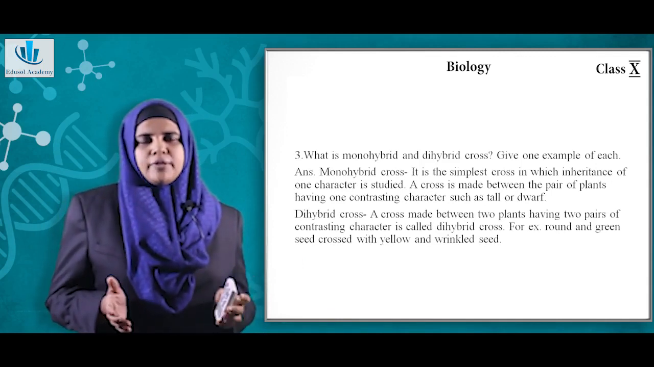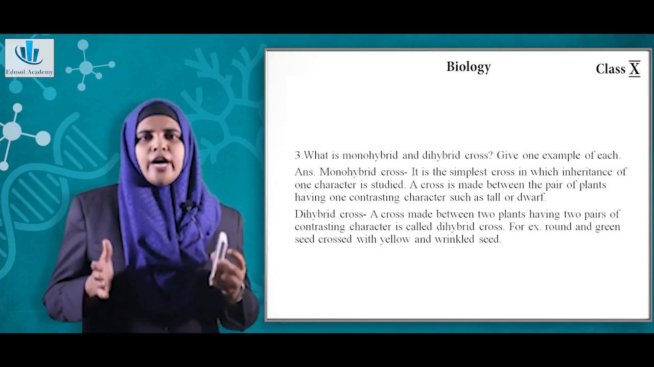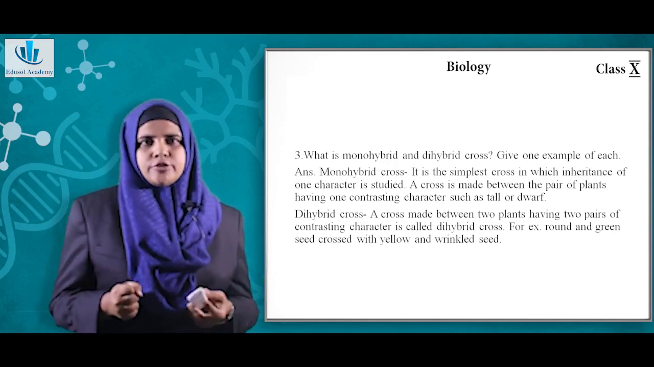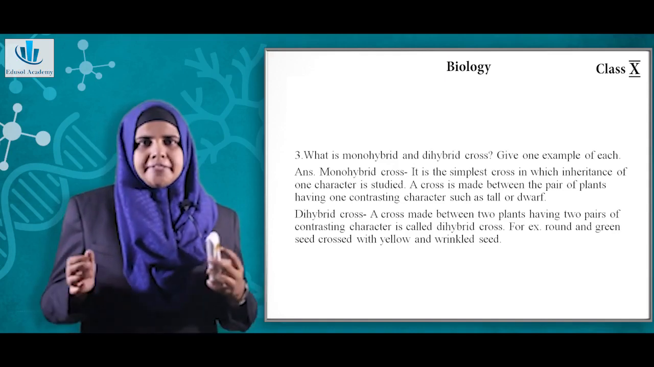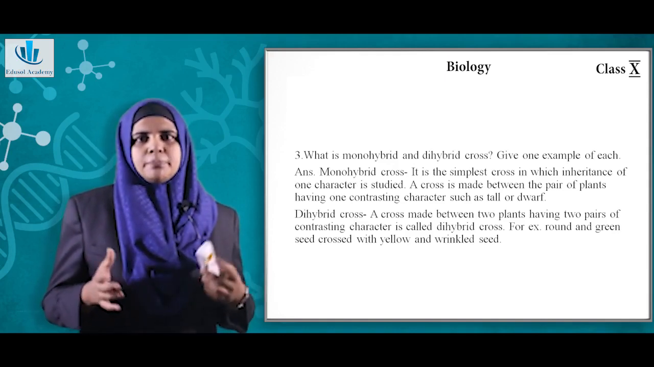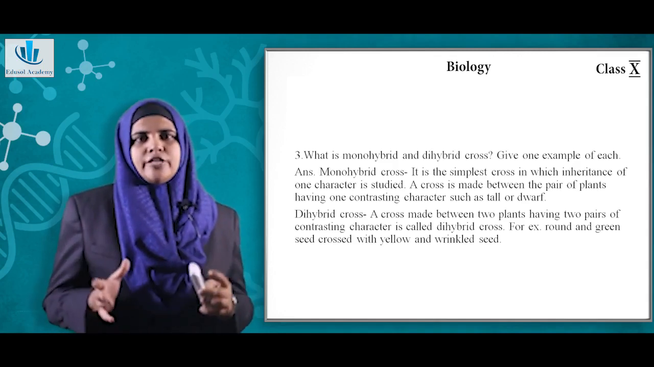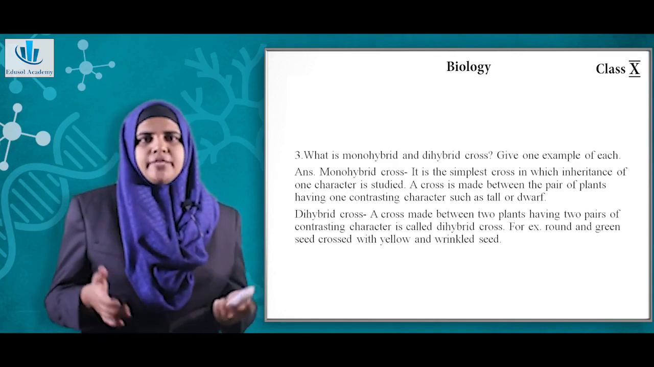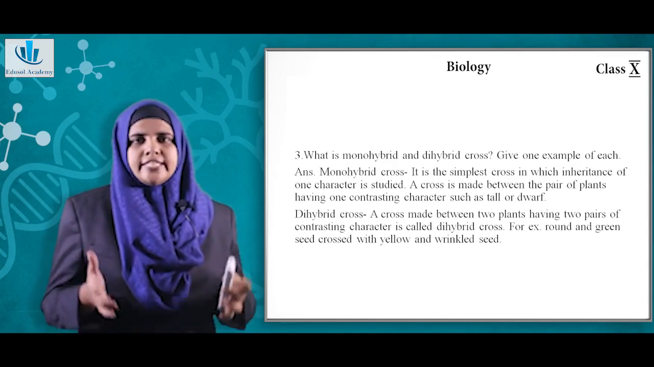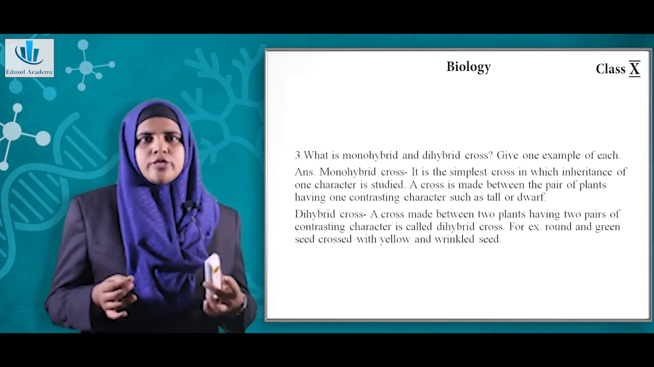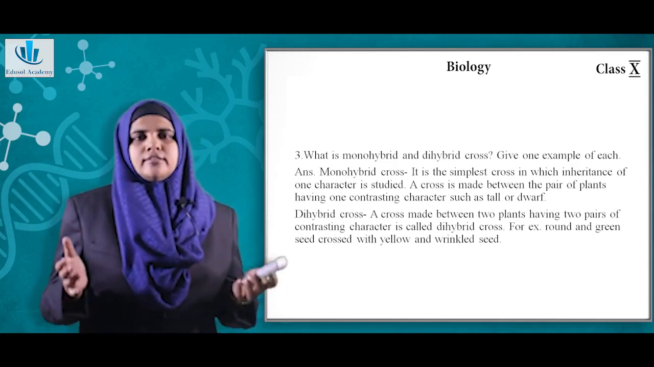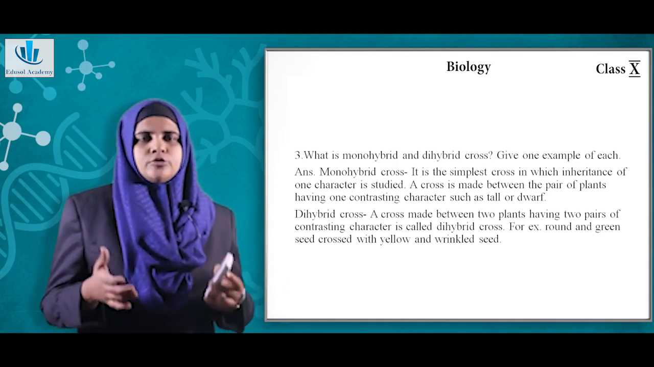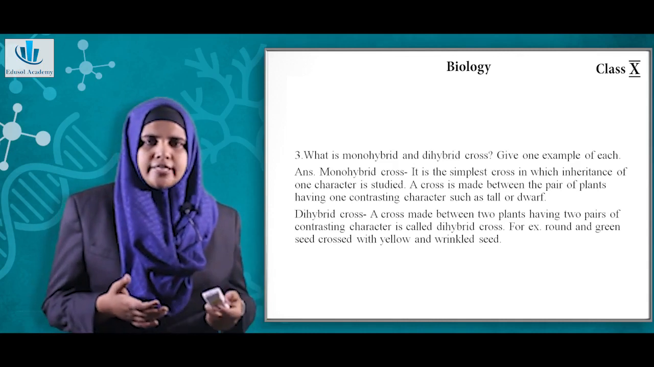So next question is, what is monohybrid and dihybrid cross? Give one example of each. So monohybrid cross is the simplest cross in which inheritance of one character is studied. Here a cross is made between the plants having one contrasting character. For example, when Mendel did the monohybrid cross, he took the characters tall and dwarf. So these were crossed and subsequent generations were studied.